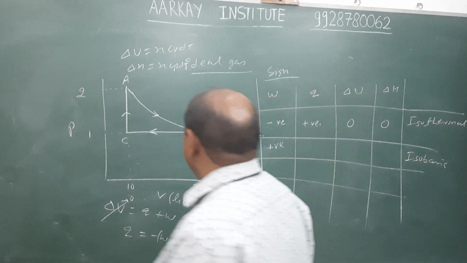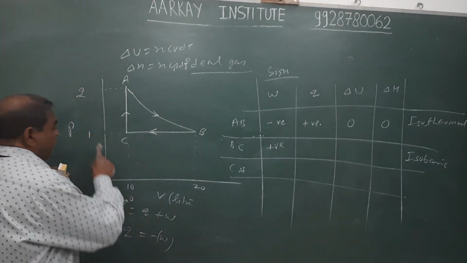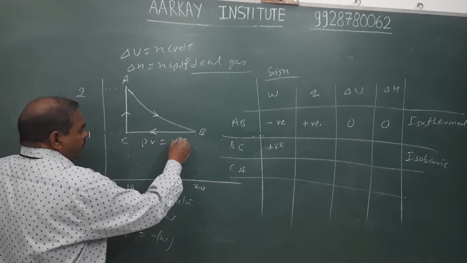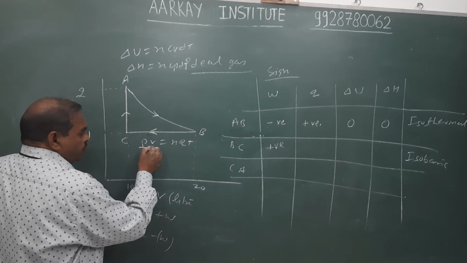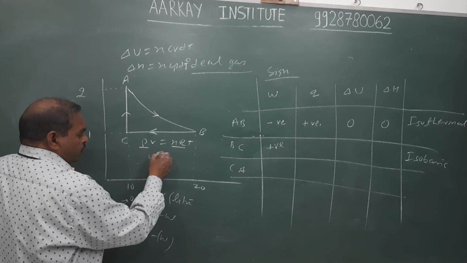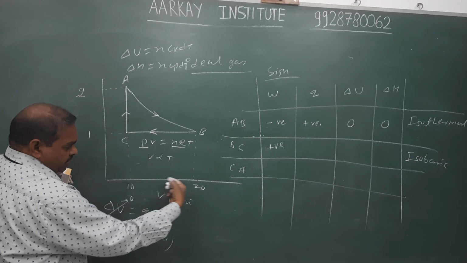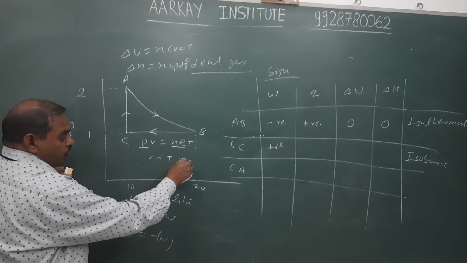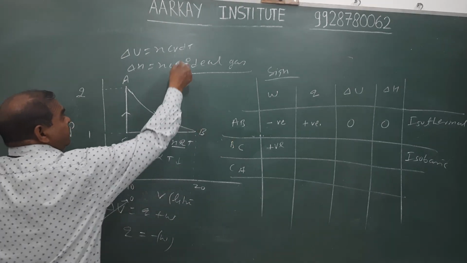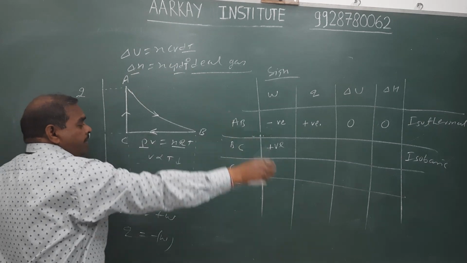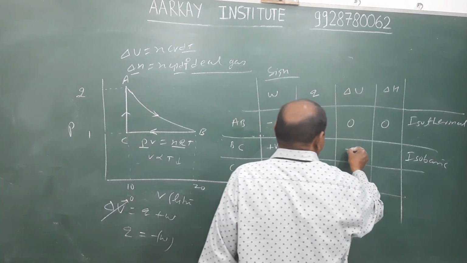In case of internal energy and enthalpy change, with pressure constant, we know that PV equals nRT. Pressure constant and R constant, therefore volume is directly proportional to temperature. During B to C, the volume decreases, which means temperature also decreases. When the temperature decreases, the internal energy as well as enthalpy decrease, and hence their signs are negative.